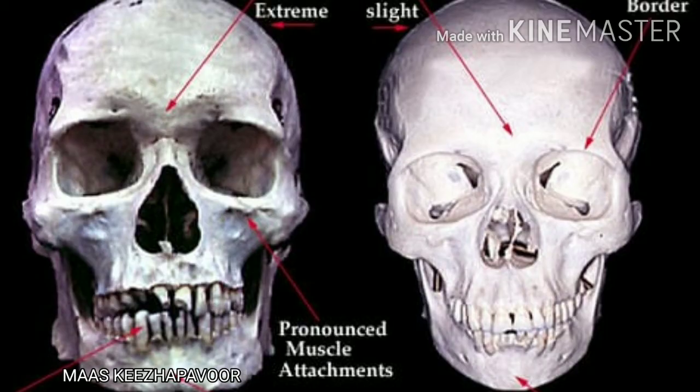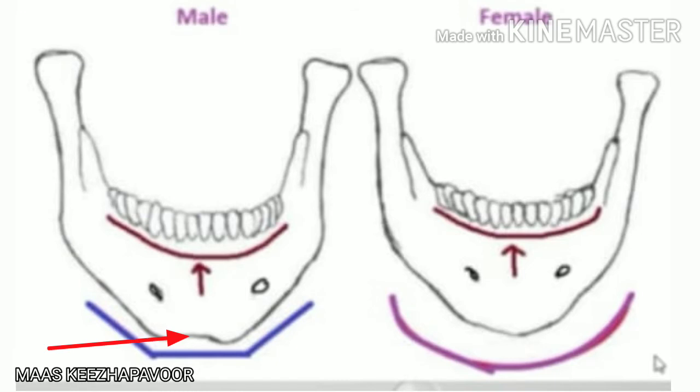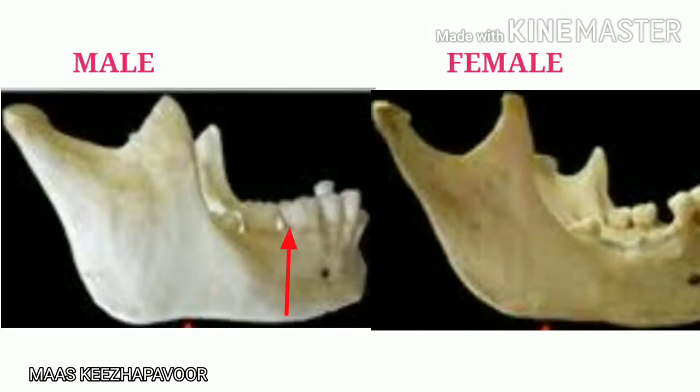What are the differences between male and female mandibles? The male mandible is larger and thicker when compared to that of female mandible. The chin is square shaped in male and rounded in female. The height of the body of mandible is greater than that of the female.